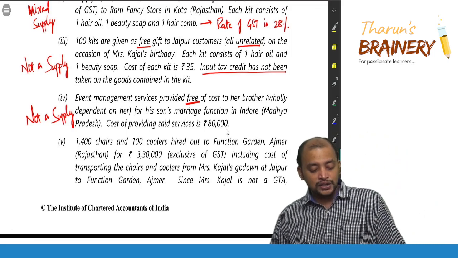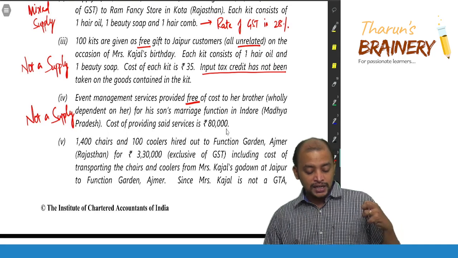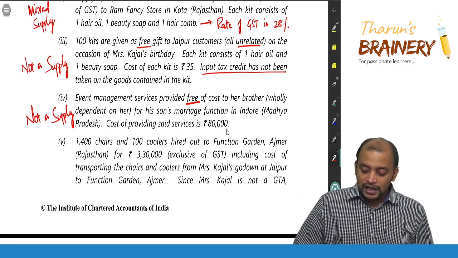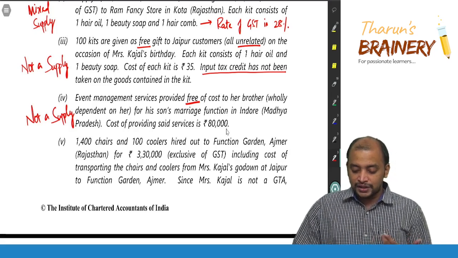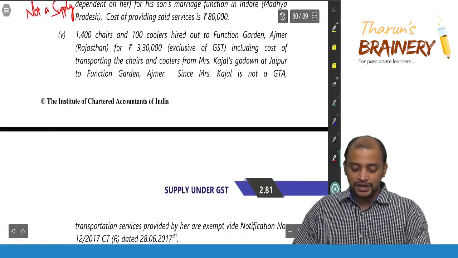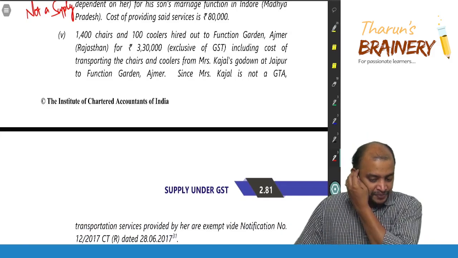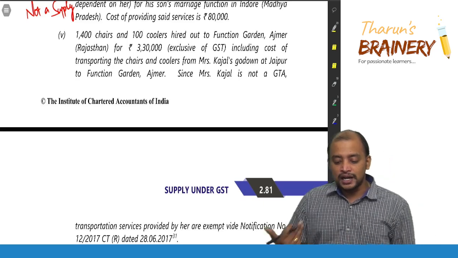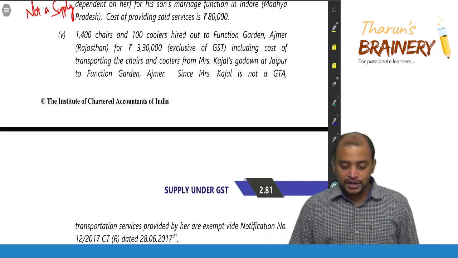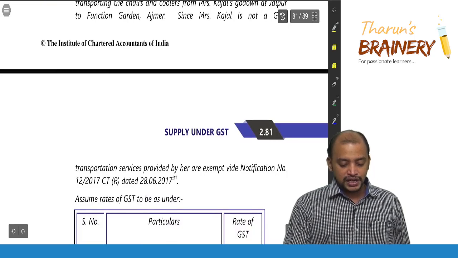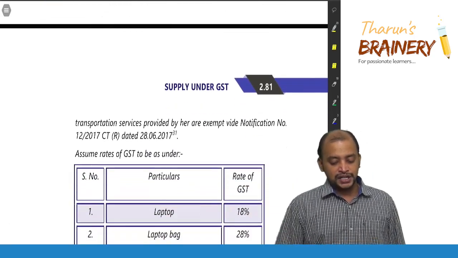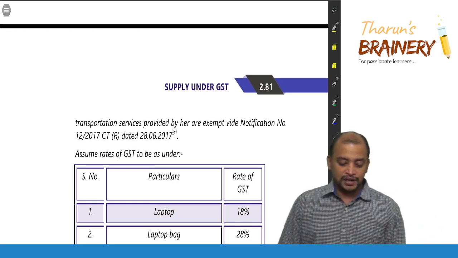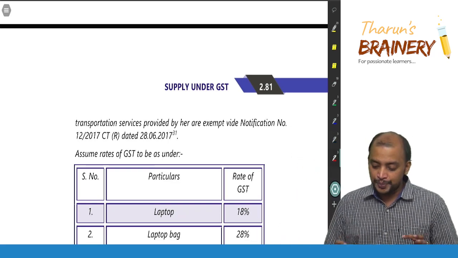1,400 chairs and 100 coolers hired out to Function Garden, Ajmer, Rajasthan for rupees 3,30,000 exclusive of GST, including cost of transporting the chairs and coolers from Mrs. Kajal's godown at Jaipur to Function Garden, Ajmer. So therefore 3,30,000 is renting along with transportation cost. Since Mrs. Kajal is not a GTA, transportation services provided by her are exempt. Vide notification number 12/2017.